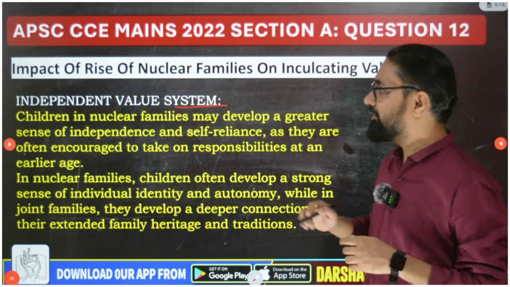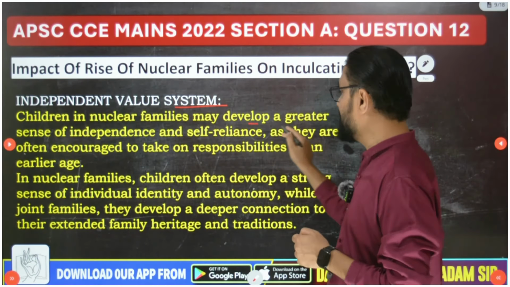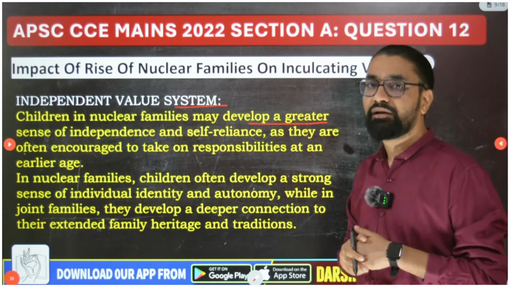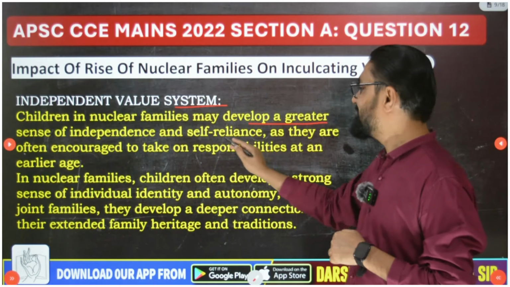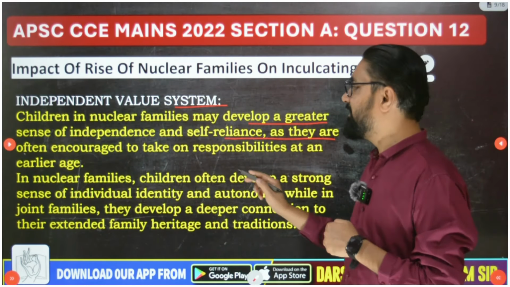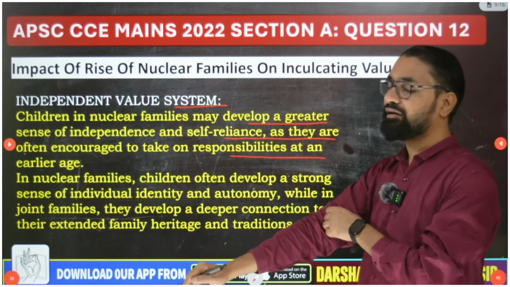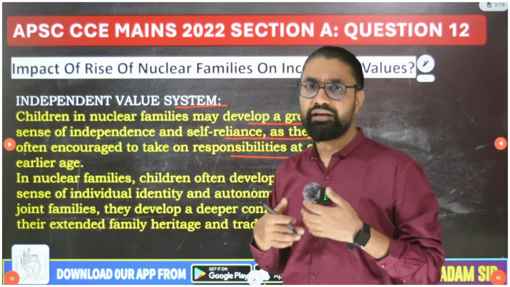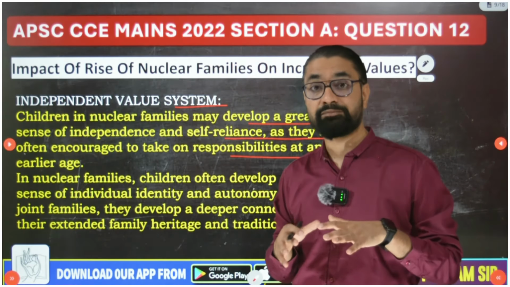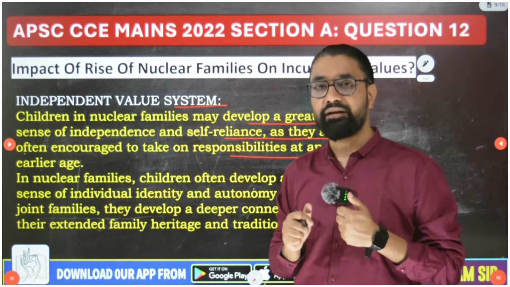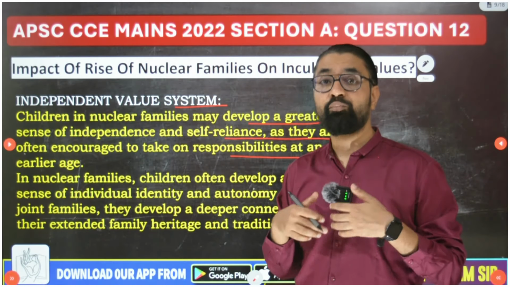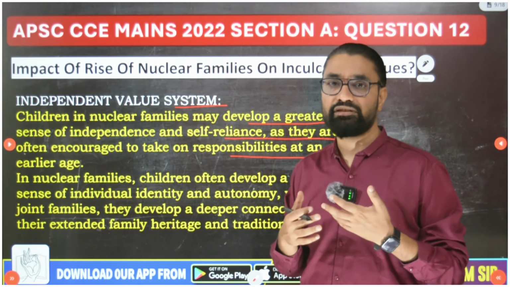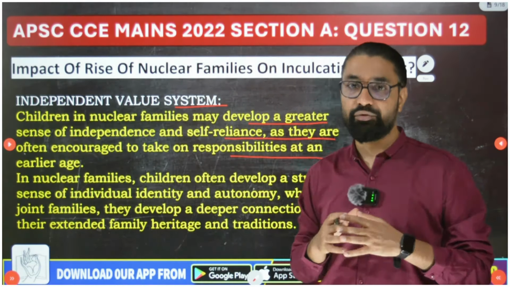So, independent value system. Children in nuclear families may develop a greater sense of independence and self-reliance, as they are often encouraged to take on responsibility at an earlier age. They are encouraged to take responsibility, and there are very few people to control or guide them all the time. So they develop a more self-reliant, independent value system instead of a fatalistic dependency orientation.